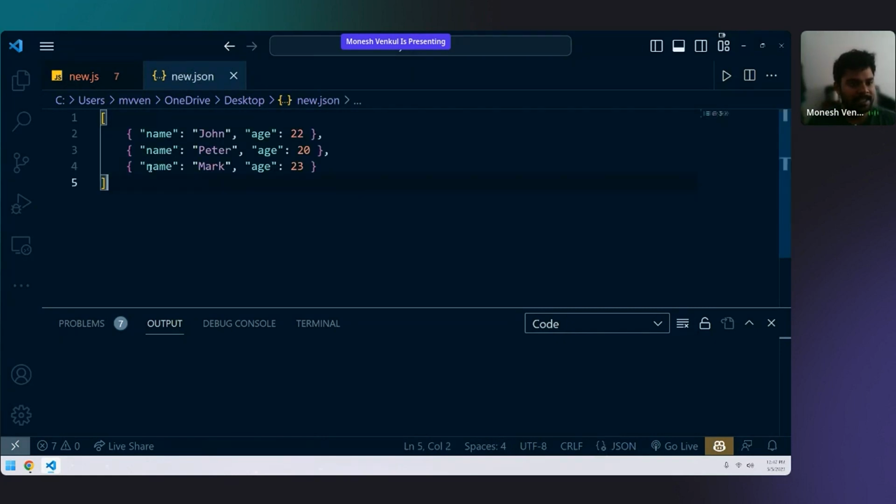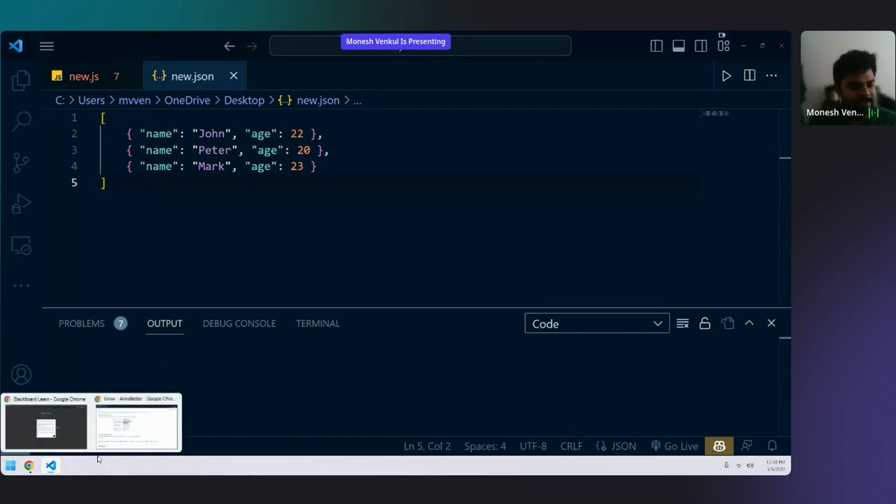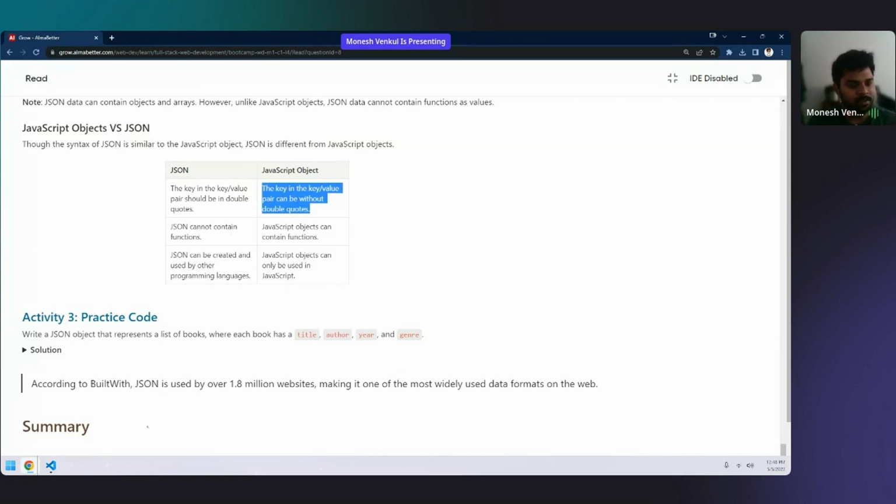But here in JSON, have I written double quotes or not for keys? In JSON, double quotes are mandatory. In an object, double quotes are not mandatory for keys. You may write, you may not write, it's up to you. JSON cannot contain functions inside them. But your objects, I already showed you, can contain functions.